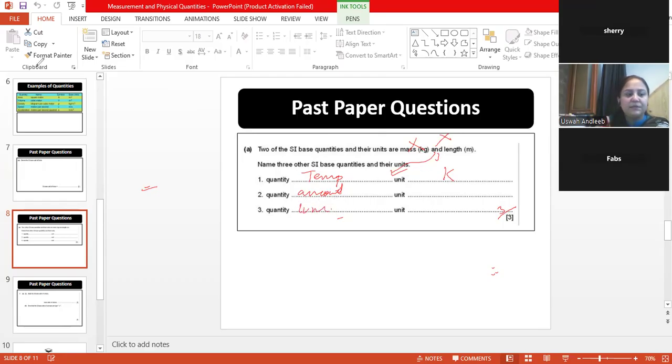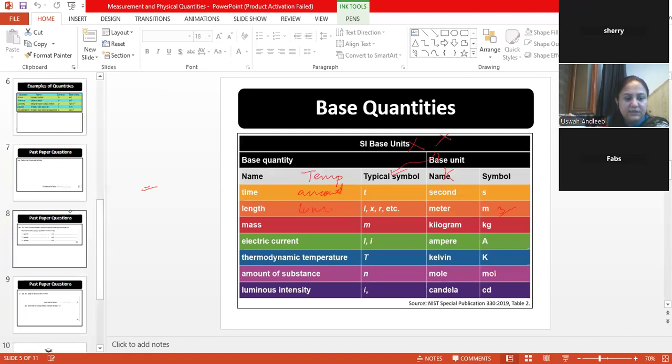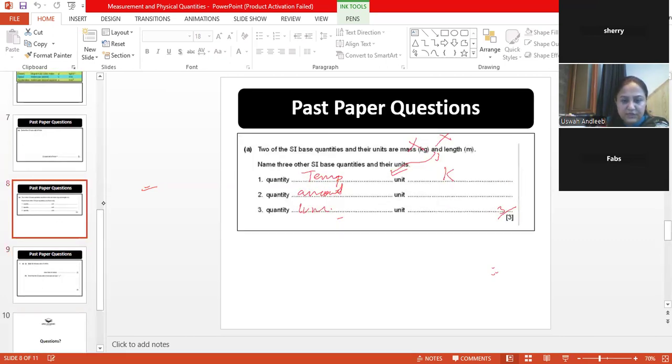So from this table, once you memorize it, any other quantity other than length and mass, you can take it out and put it in the question. All right. So this is it for that question.